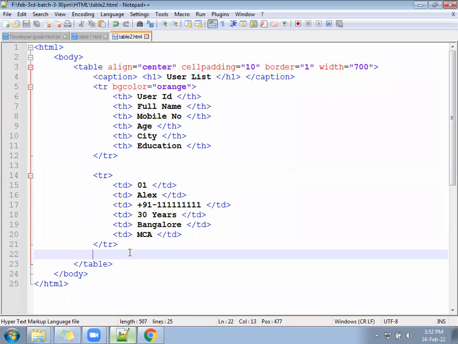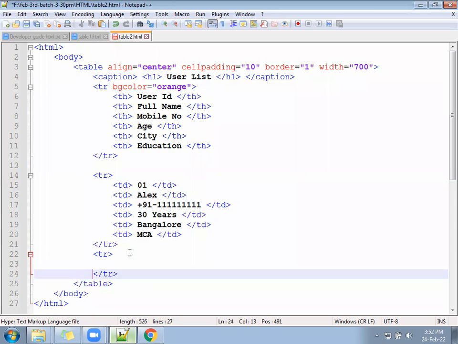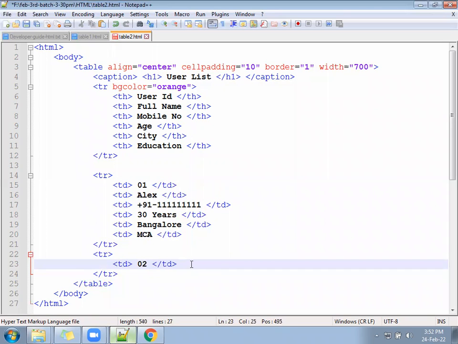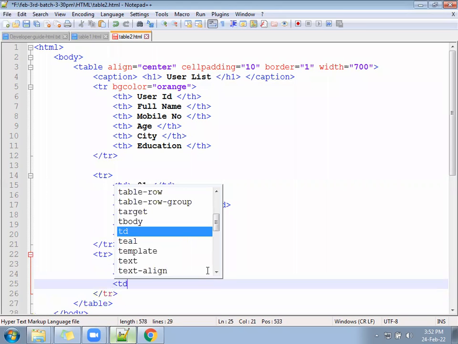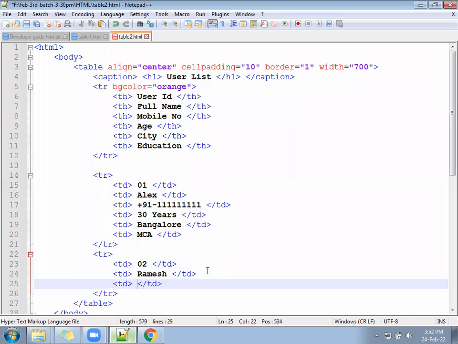Write the next TR and follow the TD. Give 02. Next TD, Ramesh. Next TD, plus 91 2 something.